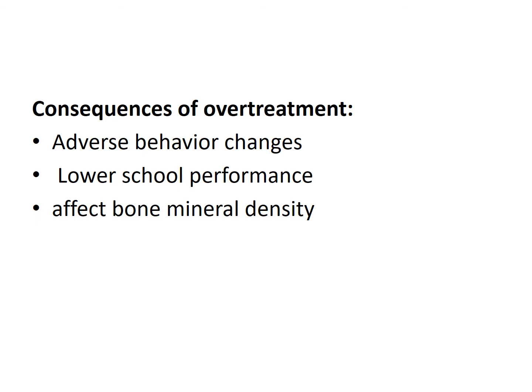As the child's TSH and T4 levels come to normal, the dose of thyroxine should be reduced, and if it is not reduced, it can lead to overtreatment. Overtreatment will lead to adverse behavioral changes. The child will be irritable, will have temperament problems, lower school performance, lower IQ, and it can affect bone mineral density.